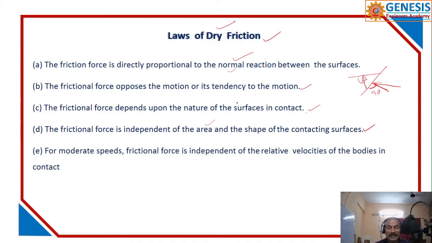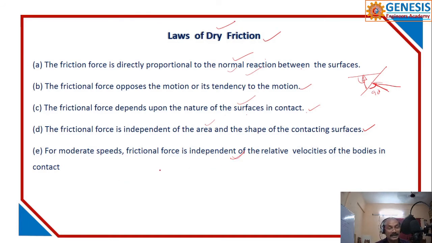So what you consider is the nature of the surface and the normal reaction. Got my point? This is also very important, even for IES, SSC, JE, as there will be some questions based on these points only. If you don't understand these things, it will be difficult to decide.